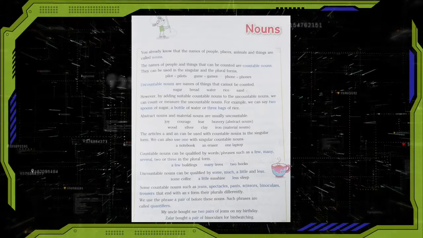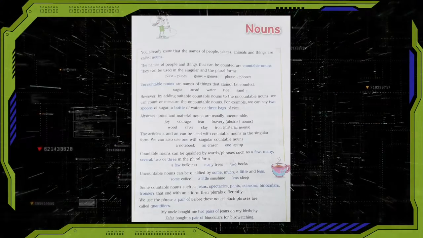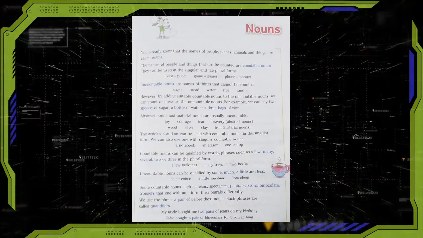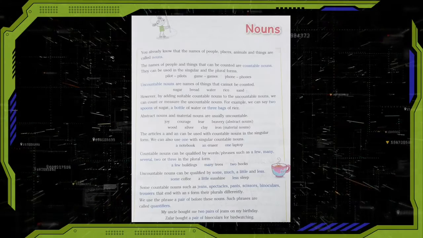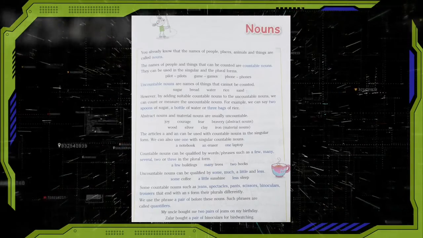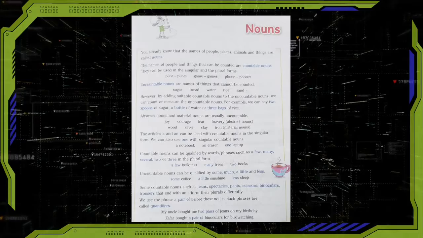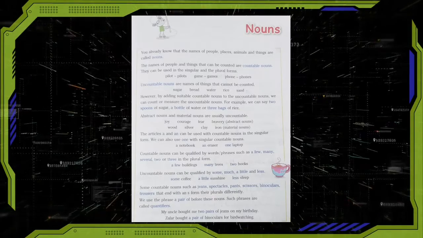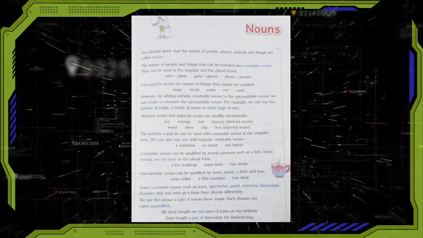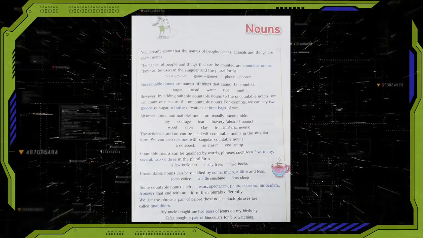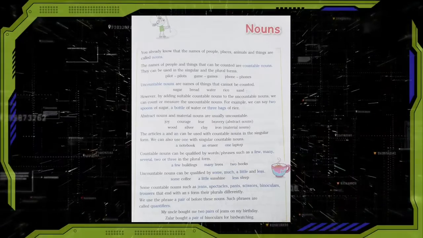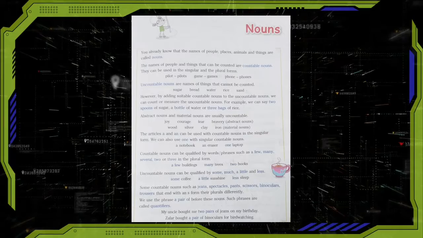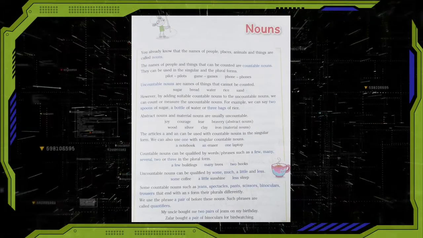Uncountable nouns are names of things that cannot be counted. We will see the example for that. Sugar, bread, water, rice, sand. However, by adding suitable countable nouns to the uncountable nouns, we can count or measure the uncountable nouns. For example, we can say 2 spoons of sugar, a bottle of water or 3 bags of rice.